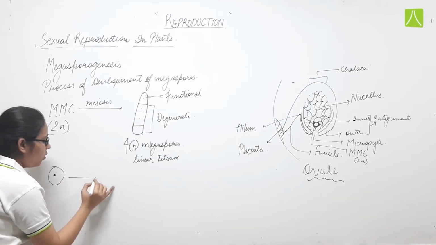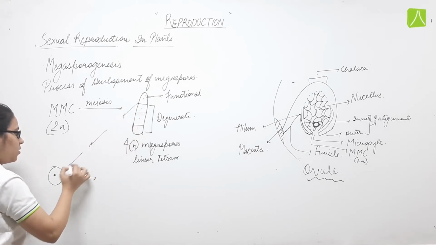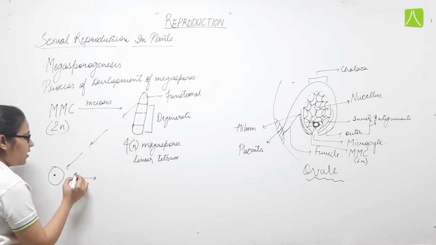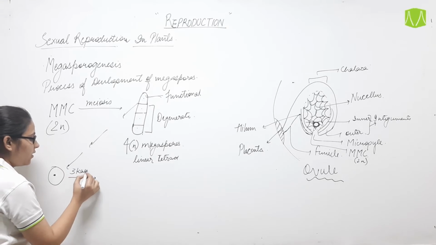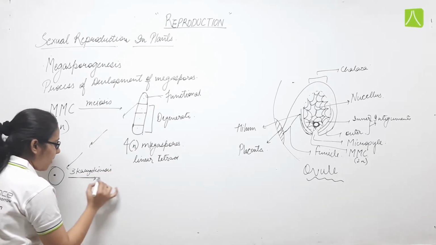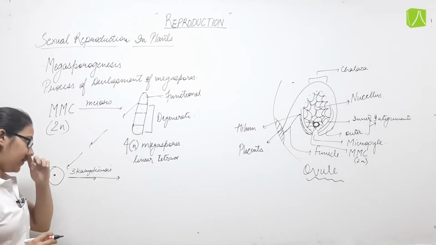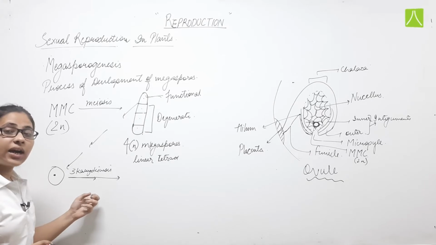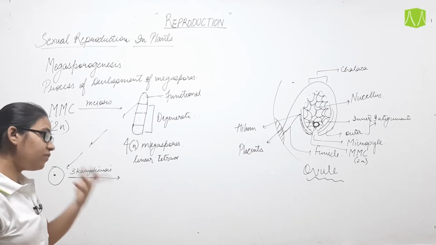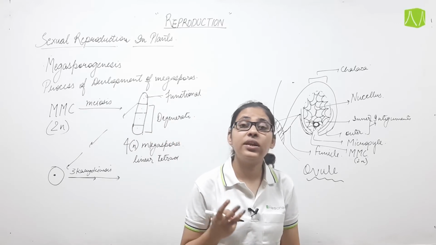This megaspore will undergo 3 times karyokinesis, that is, the division of nuclei will occur 3 times.